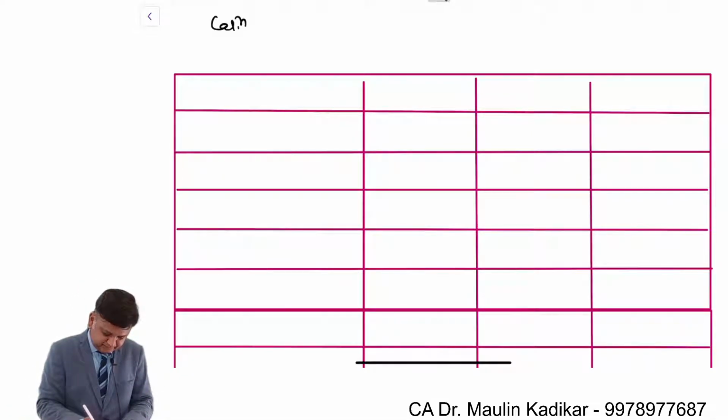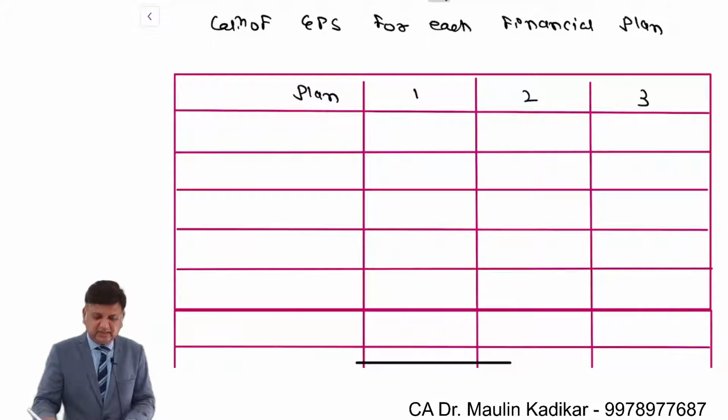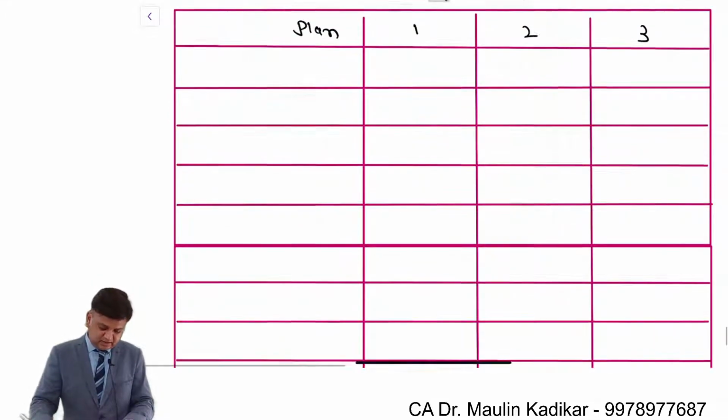Calculation of earning per share for each financial plan. In that, write down plan 1, plan 2, plan 3. So there are three financial plans जिसमें हमको आंसर करना है.